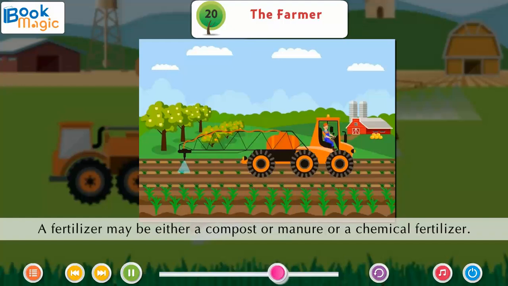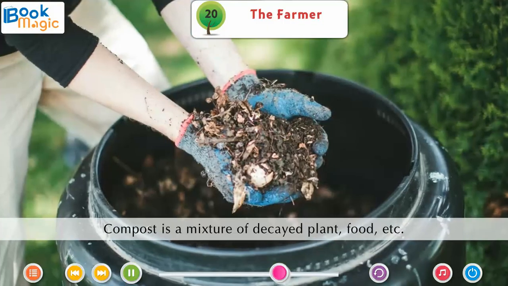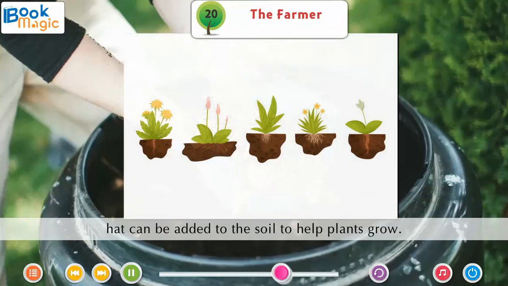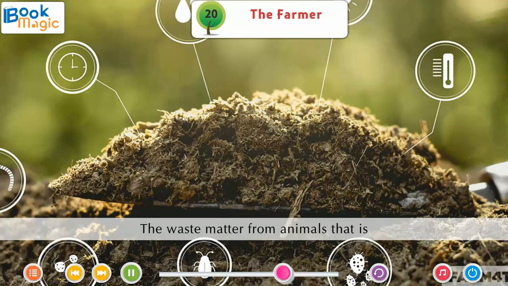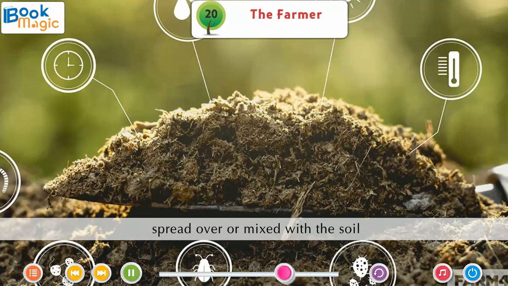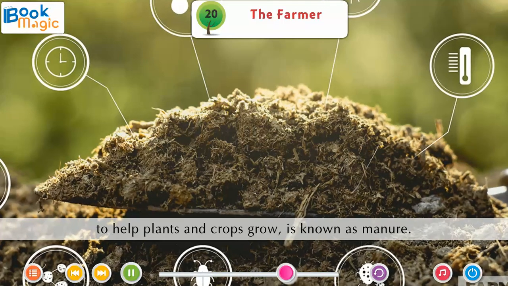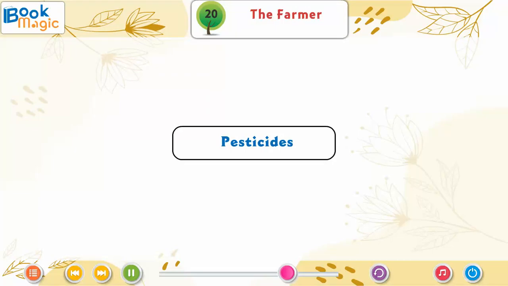A fertilizer may be either a compost or manure or a chemical fertilizer. Compost is a mixture of decayed plant, food, etc. that can be added to the soil to help plants grow. The waste matter from animals that is sprayed over or mixed with the soil to help plants and crops grow is known as manure.